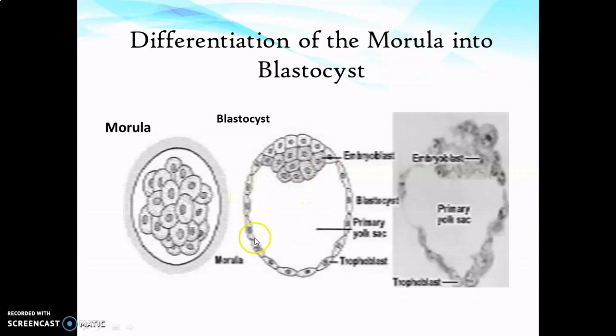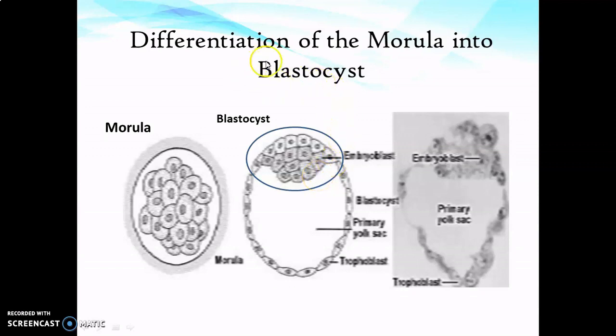Trophoblast forms the covering or lining of this cavity, which is known as primary yolk sac, and it is from embryoblast that the whole embryo or human body is going to be developed. You can consider this structure as the embryo proper. The trophoblast cells are associated with implantation of the embryo in the uterine wall, and later with formation of placenta. And the embryoblast, as I said, forms the embryo proper, and it is from this cluster of cells that the germ layers derive.